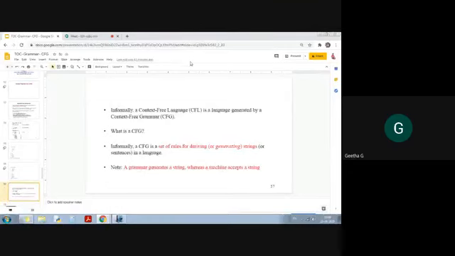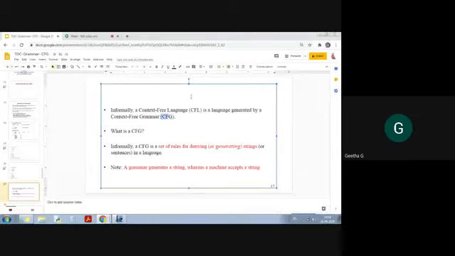So we'll see some definitions clearly. Please listen. A context-free language is a language generated by a context-free grammar. So a grammar will generate a set of strings that belongs to a language called a context-free language. What is the definition of the language generated by G? Last class itself we were seeing: W contains only terminal symbols, T star, and it has to be derived from S. These are the two conditions for a language generated by a grammar. If the grammar is a context-free grammar, the language is a context-free language, right?